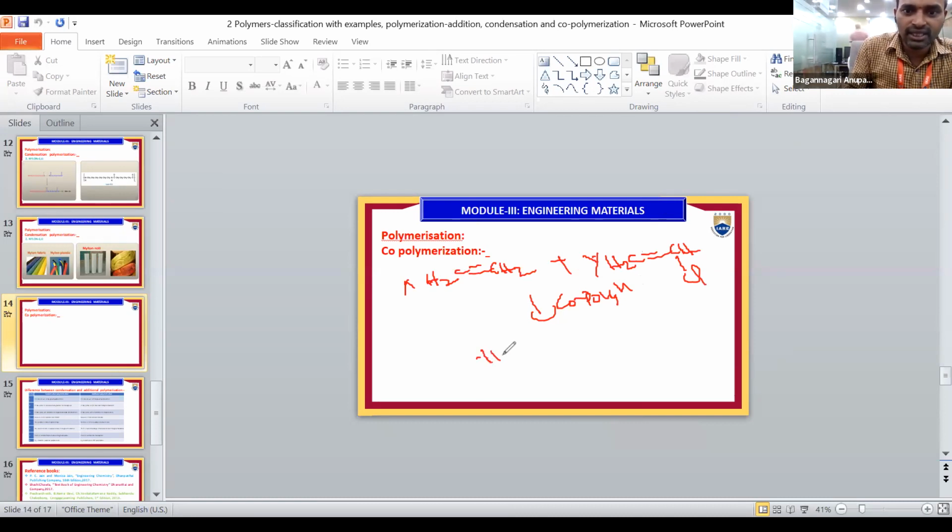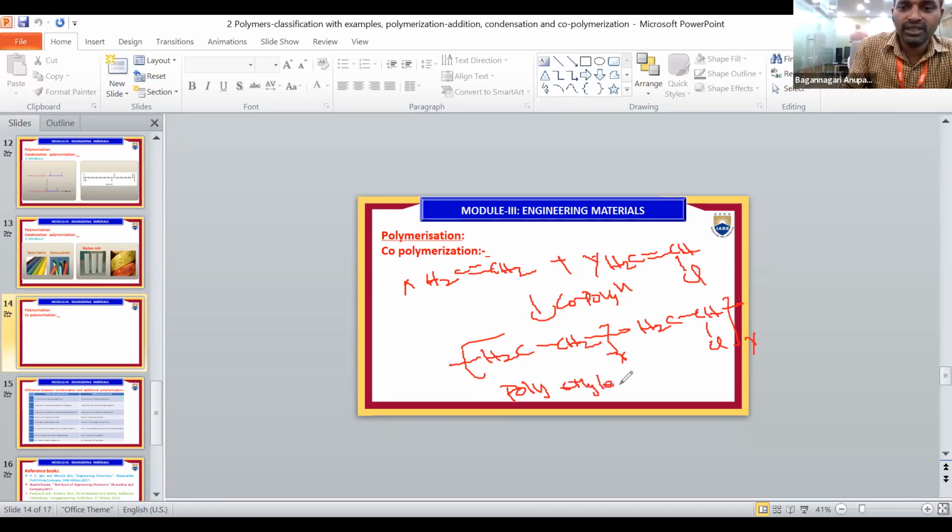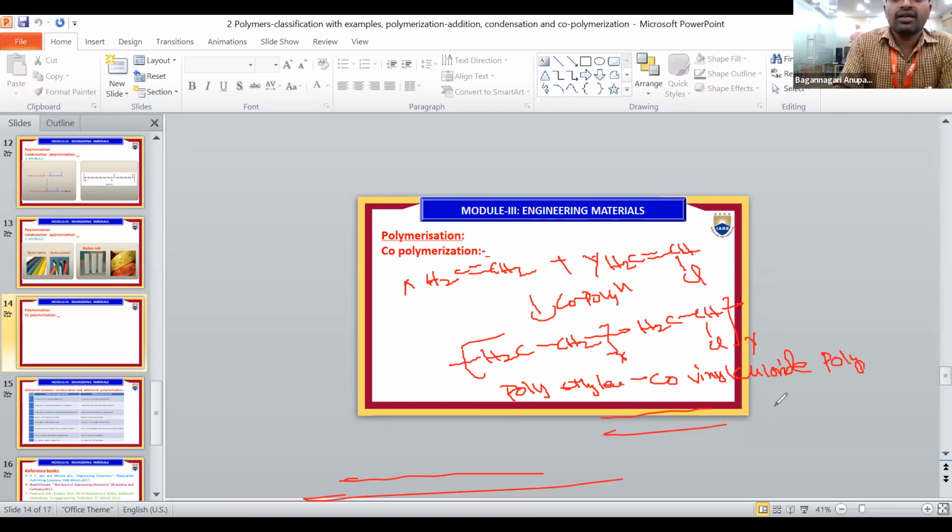That forms H2C CH2 taken X times and H2C CH Cl taken Y times. So this is polyethylene co-vinyl chloride polymer. So this is the copolymerization.